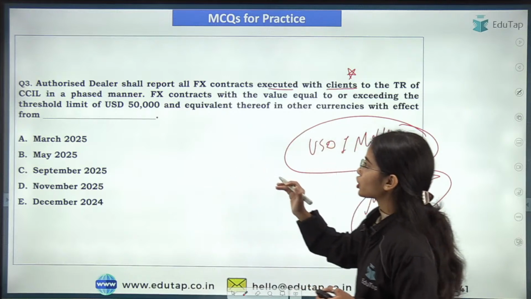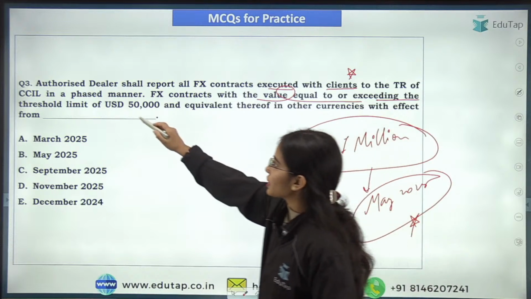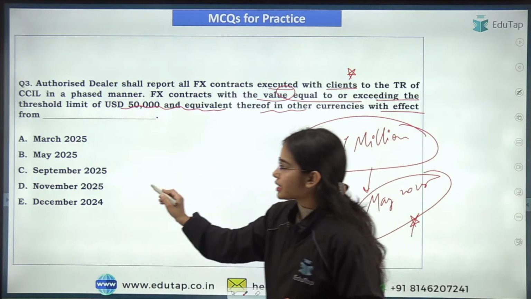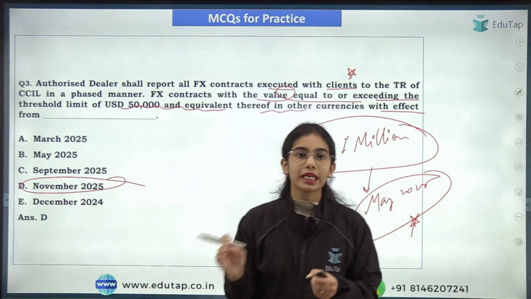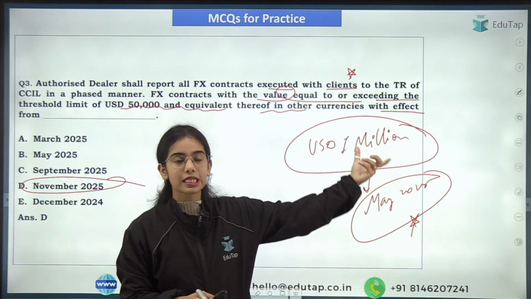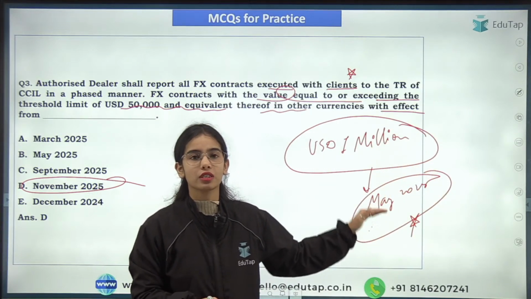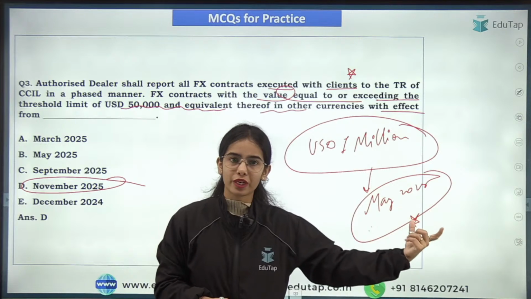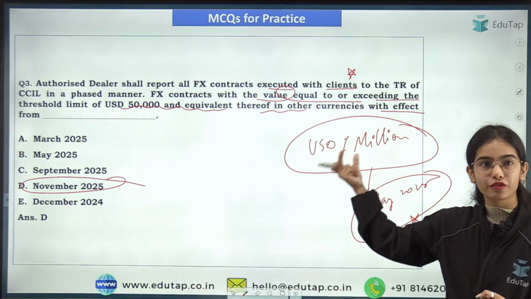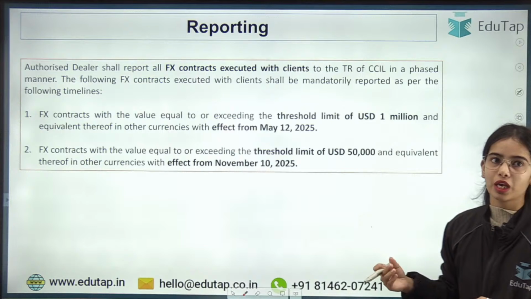Now, if the foreign exchange contracts with the value equal to or exceeding the threshold limit of USD 50,000 and equivalent thereof in other currencies, with effect from November 2025. So this is the timeline: if the foreign exchange contracts are of USD 1 million or more, or the same worth in any other currency, then the reporting should happen with effect from May 2025. And if the foreign exchange contracts are of USD 50,000 or more, the reporting should start from November 2025. Okay, so this is the idea.